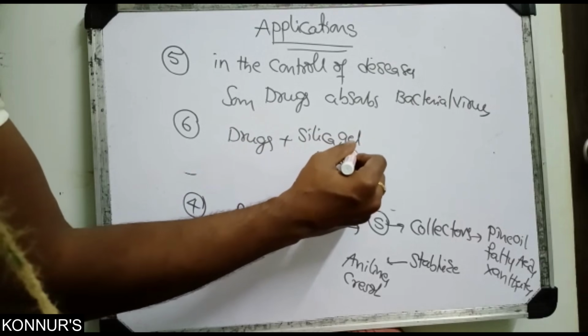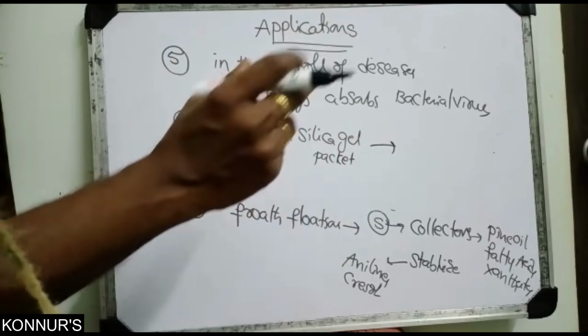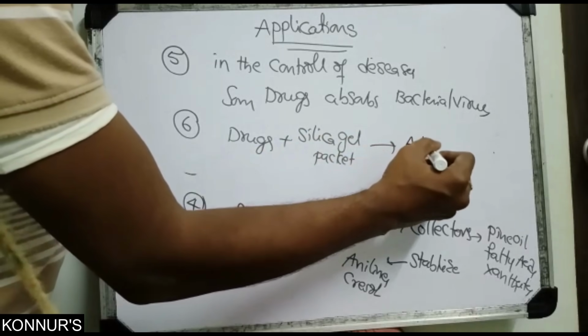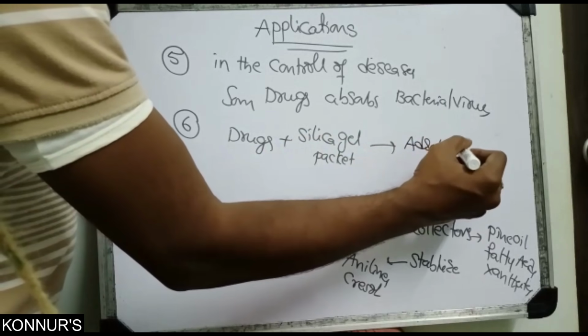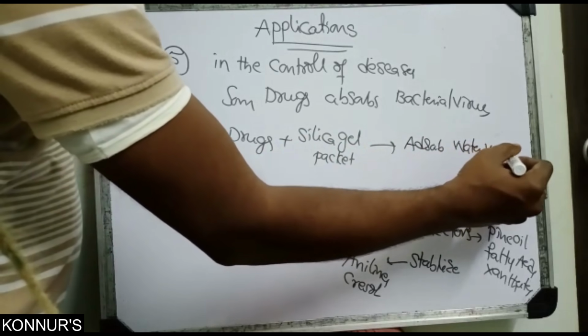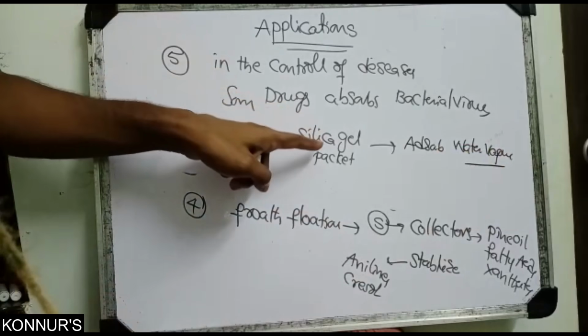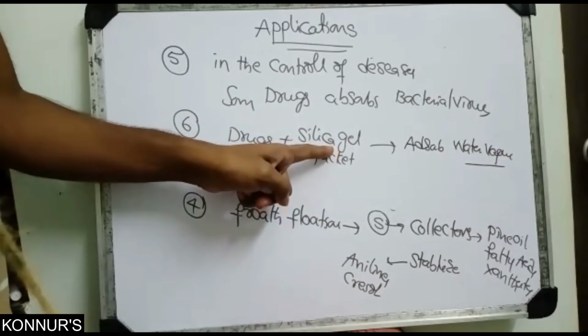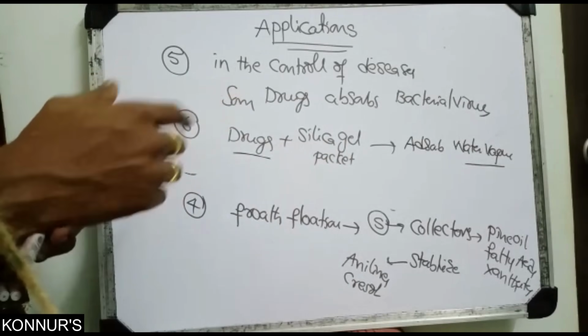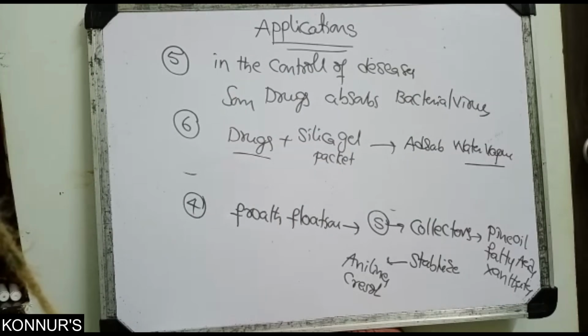Small packets are placed in with some drugs. That means silica gel absorbs water vapor and moisture. When this is added, atmospheric water is absorbed, so the drugs are not affected by the atmospheric water vapor. That is also useful.